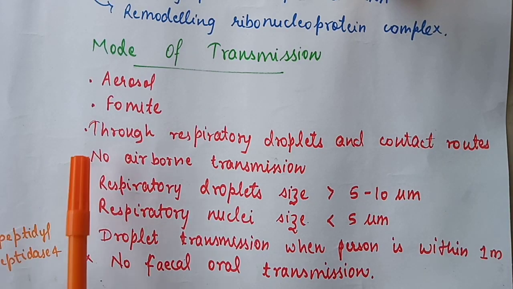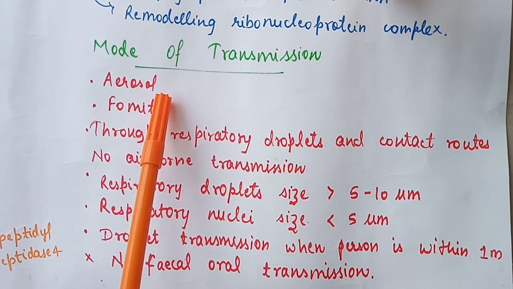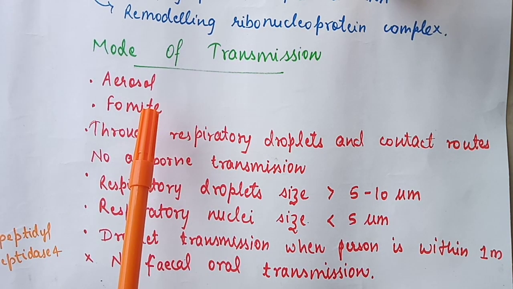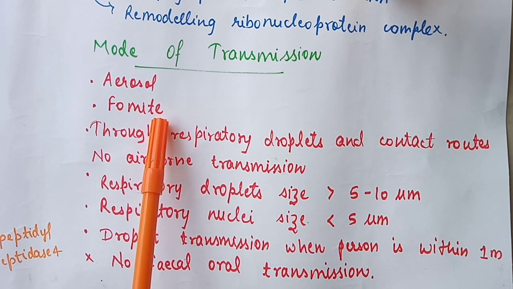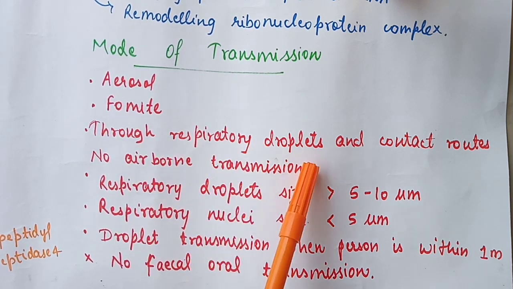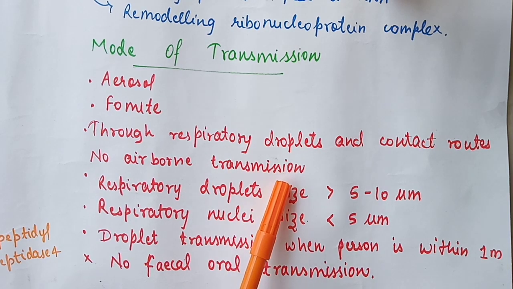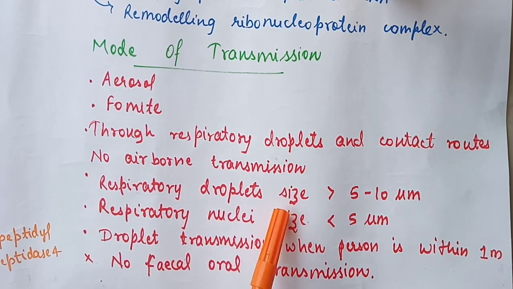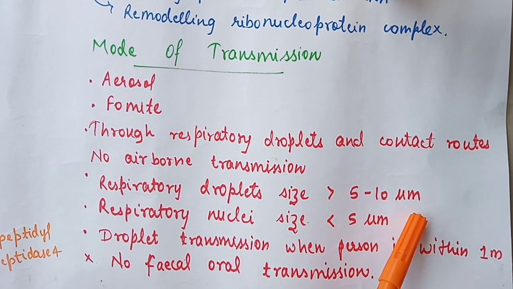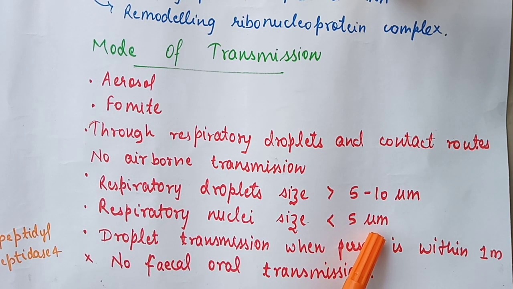Let's see the mode of transmission of COVID-19. The mode of transmission is either aerosol or fomite. Fomite means through wood, paper, or any non-living material. They are transmitted through respiratory droplets and contact routes. No airborne transmission takes place. The respiratory droplet size is greater than 5 to 10 micrometers, and the respiratory nucleus size is less than 5 micrometers.